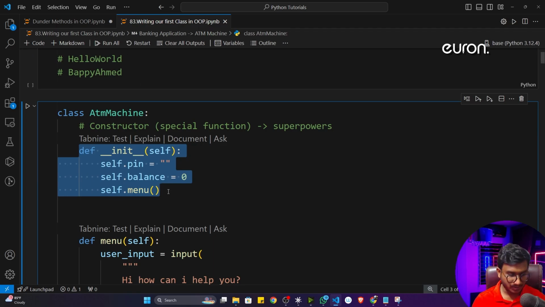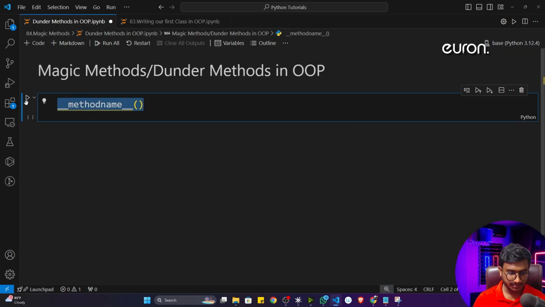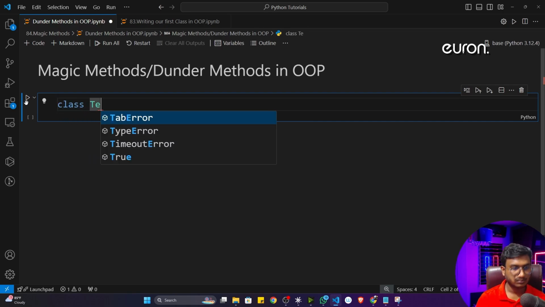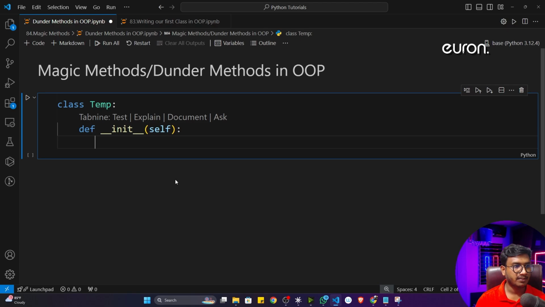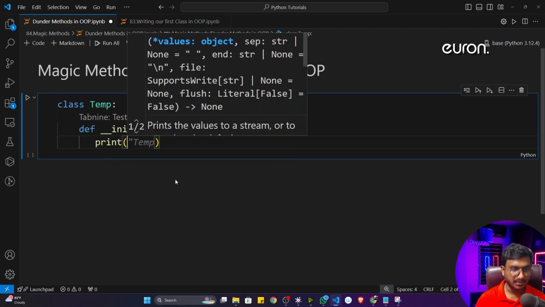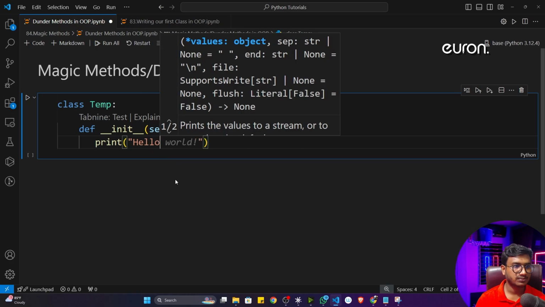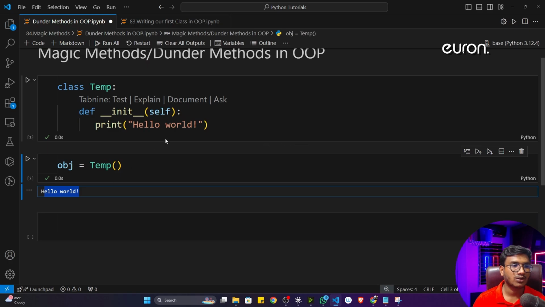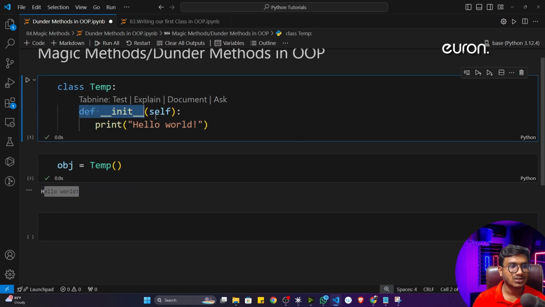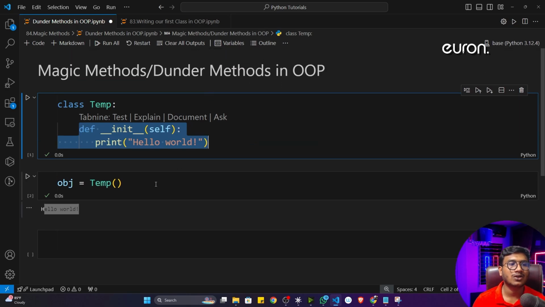Got it? So I can copy this example and write it here. Let's say I create a class called temp. Inside that I'm going to mention this particular magic method. Now if I print something inside that, let's say hello world, and I execute the program and initialize my object of temp, this particular function will automatically be called. As I already told you, a constructor will be automatically called. You don't need to call it separately. So this is why we call it a magic method or dunder method.